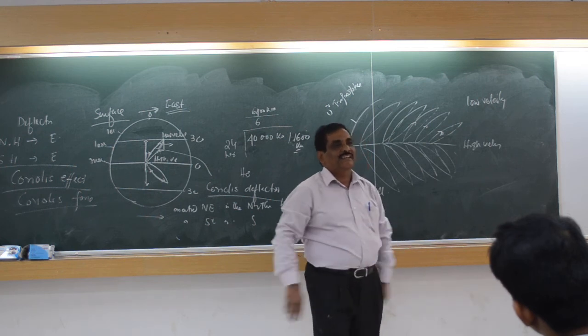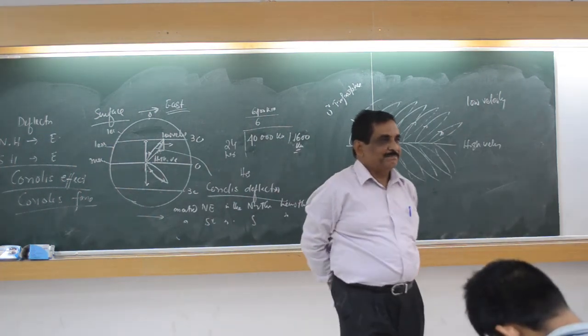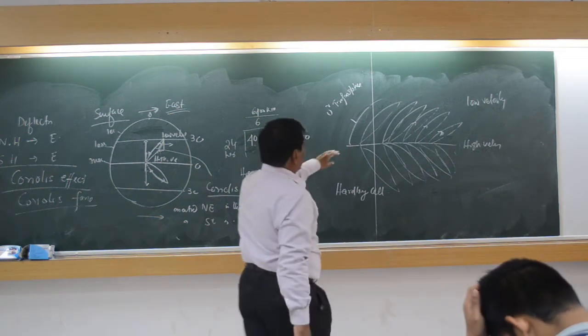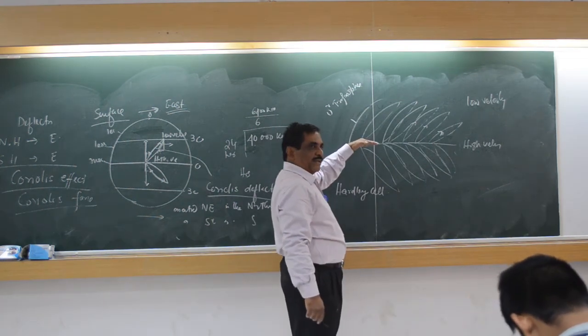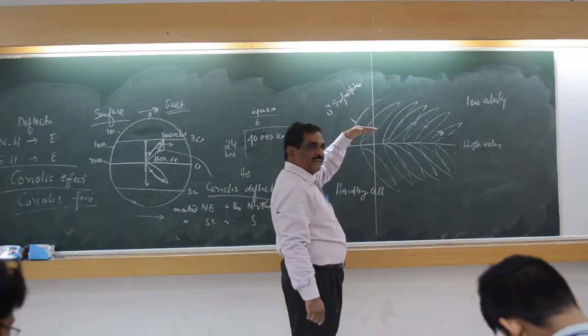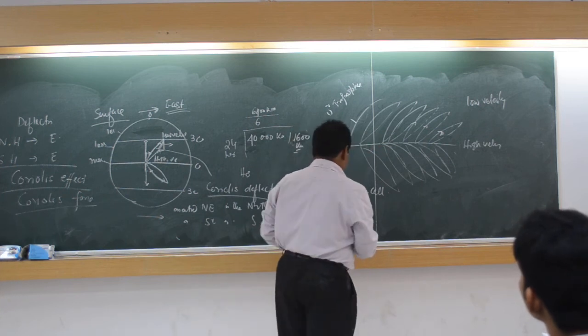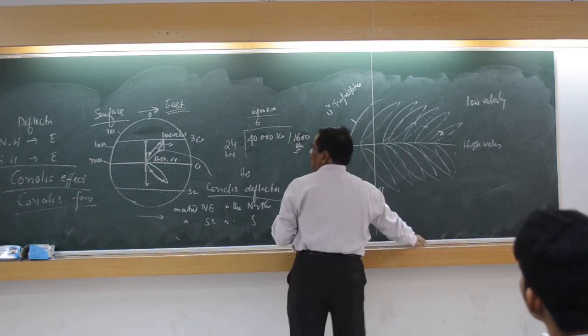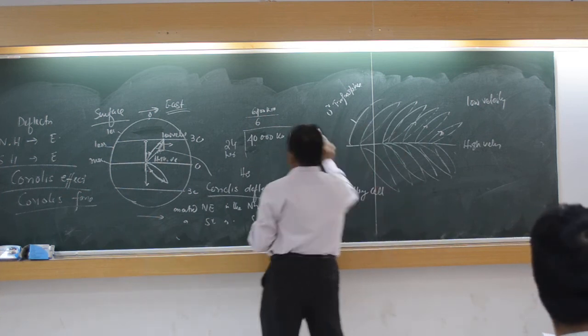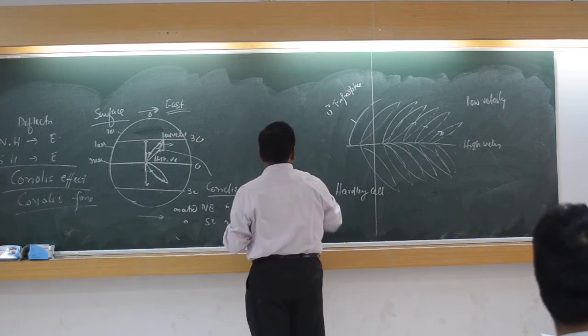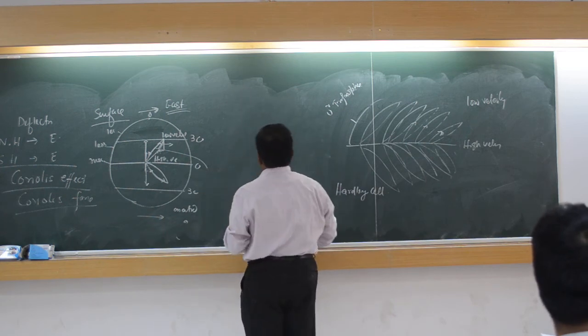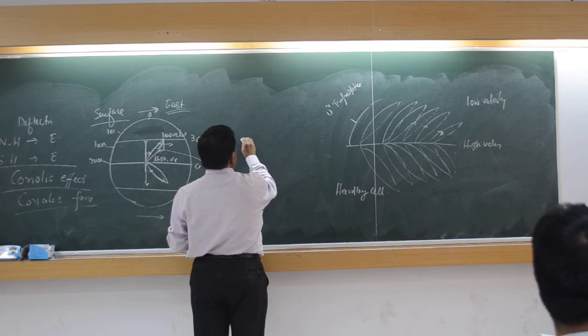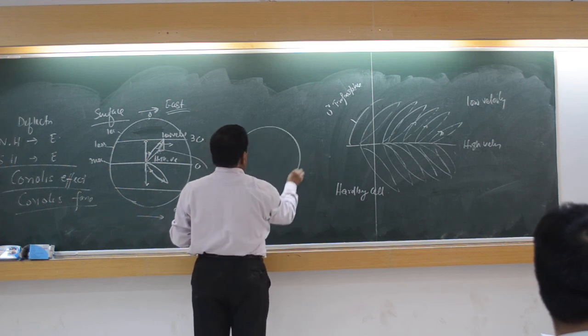So you said it is lighter, so it rises upward. This one, here. You said. But why is it moving toward 30 degrees? That is heavier, no? You see? So this part. Why is it going horizontal from the equator side to 30 degrees? The 30 degrees is a low pressure zone.